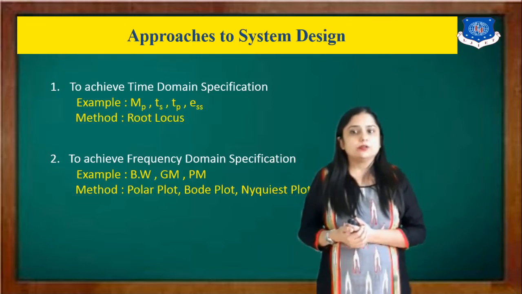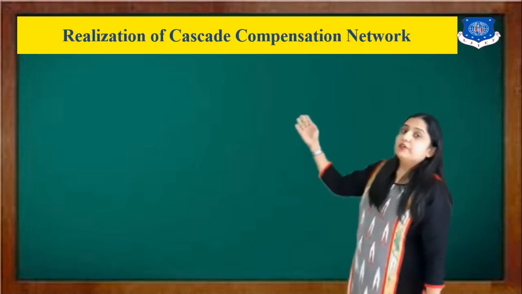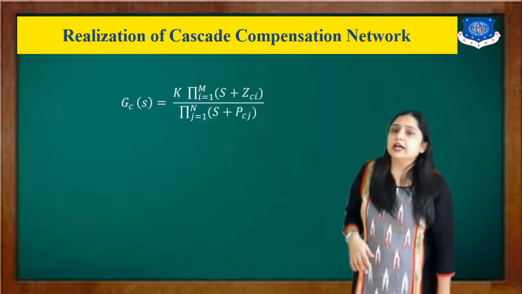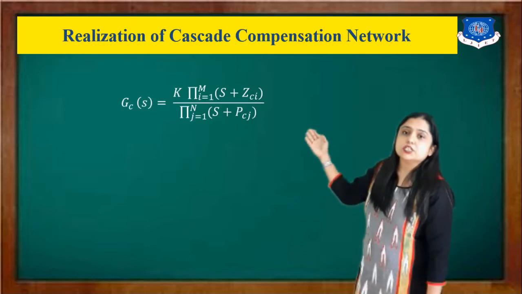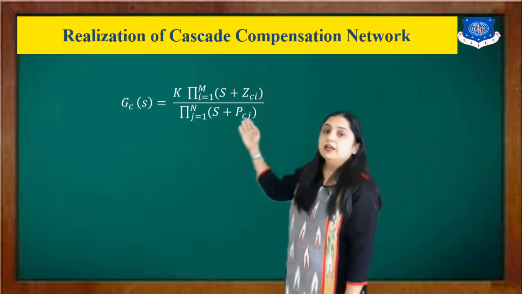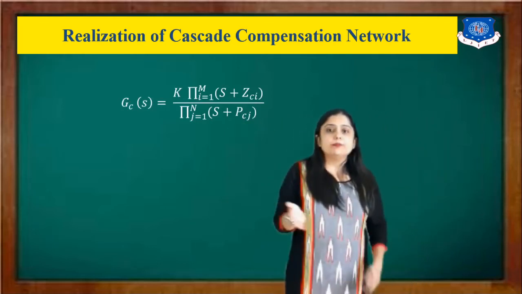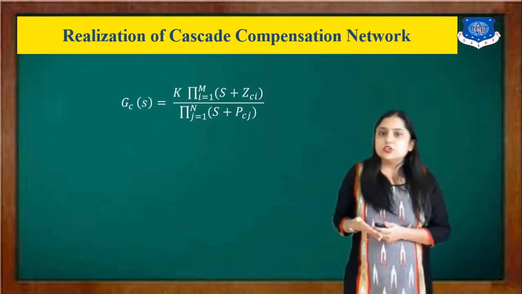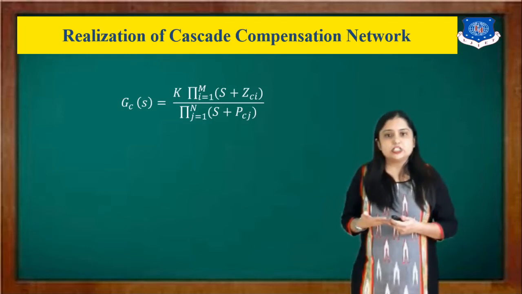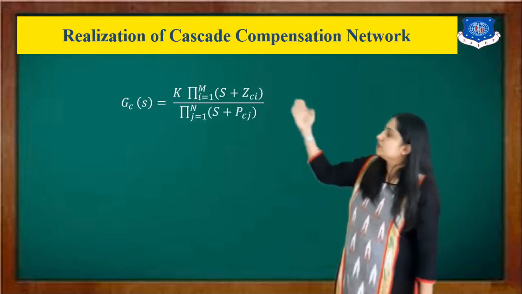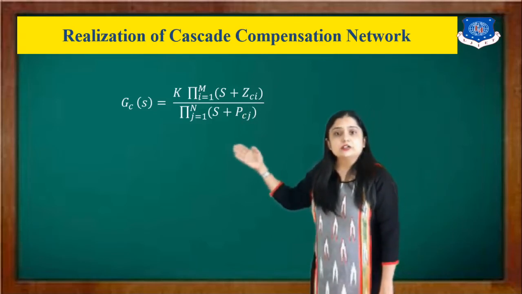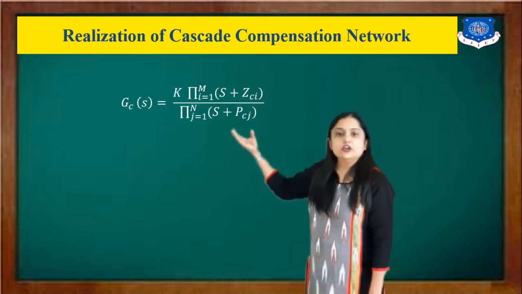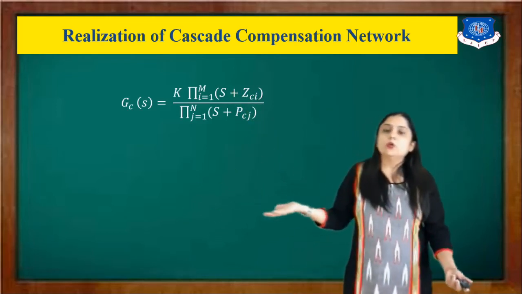Then next we will discuss the realization of the cascade control system, and for that the transfer function is Gc(s) equal to K times the product for i equal to 1 to m of (s plus zci), upon the product for j equal to 1 to n of (s plus pcj). And this is the compensator transfer function, with the numerator being the zeros and the denominator the poles.